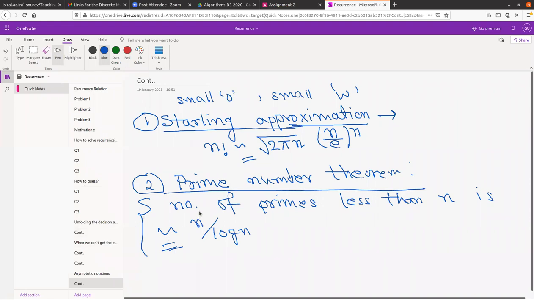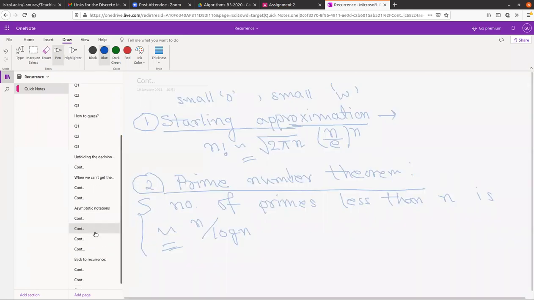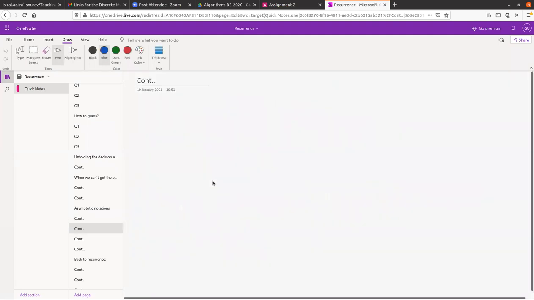Whenever you are going to approximate something, for example when you are solving recurrence relations later, in many cases you will need to approximate things. That's why we are trying to learn these asymptotic notations, so that we can reduce that stuff easily. Now, let us come back to our recurrence part here.